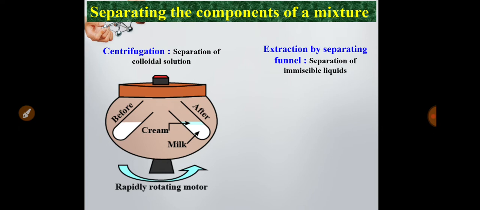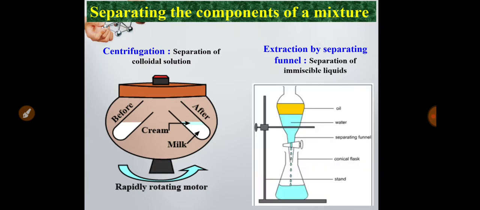And the next one is extraction by separating funnel. When two immiscible liquids, that means liquids that are not mixed with each other, like oil and water, are mixed, this two-liquid mixture can be separated using a separating funnel. This is the picture of a separating funnel.